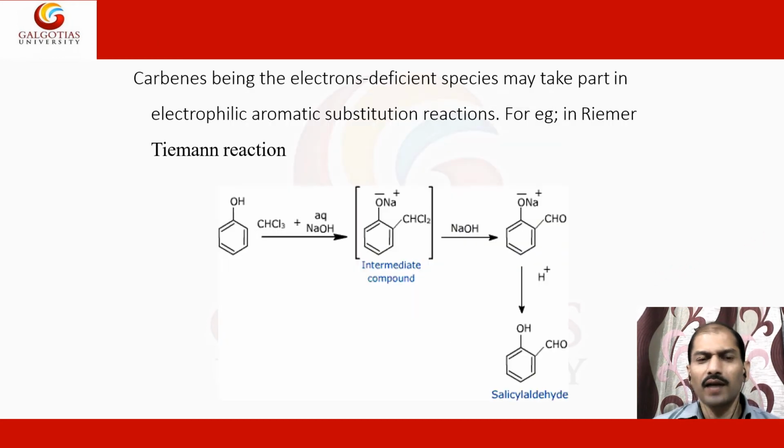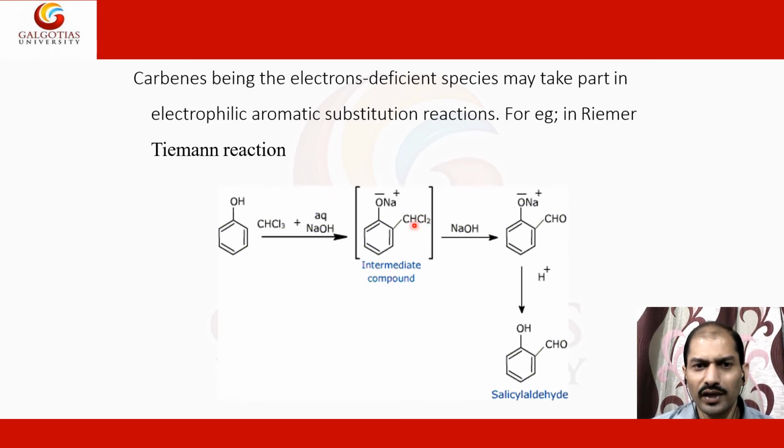Carbenes are also important in other reactions like the Reimer-Tiemann reaction, which is helpful in salicylaldehyde formation, so you can synthesize salicylaldehyde with the help of this reaction. The Reimer-Tiemann reaction is a very important example when talking about carbenes, because here the CHCl3, trichloromethane, makes a carbene species in between.